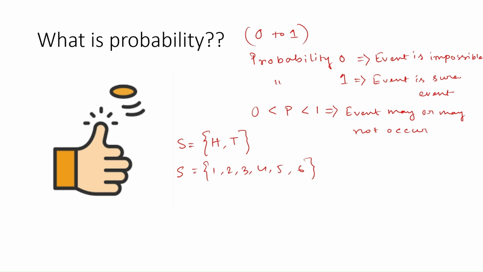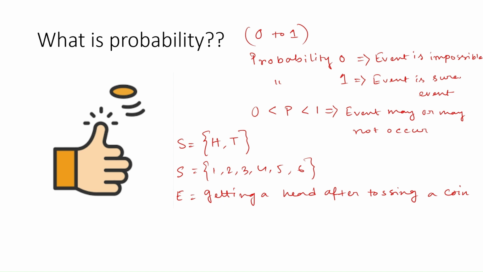And the next concept is what is an event. An event is what we are interested in. Now, if we consider the example of tossing a coin and we are interested in getting a head, then the event is getting a head after tossing a coin. So, an event is what we are interested in.